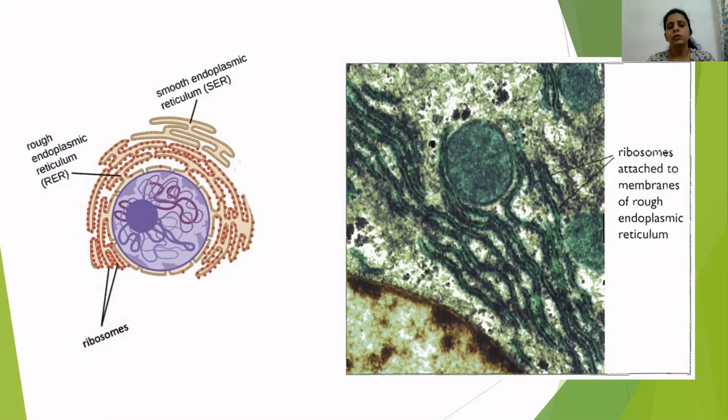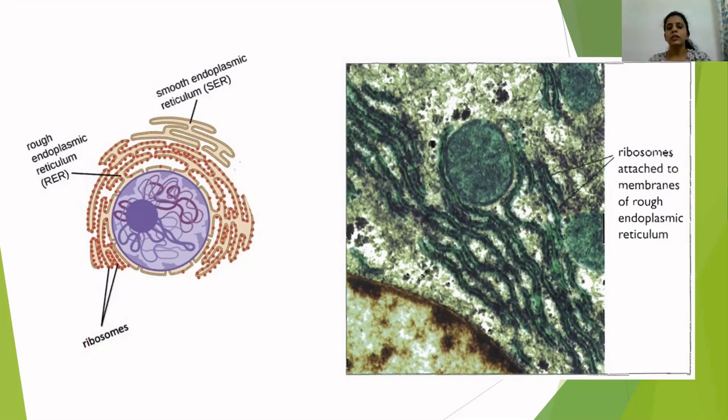You should be able to identify endoplasmic reticulum, mitochondria, ribosomes, chloroplast, nucleus, cell membrane, cell wall, and vacuole. All these structures you should be able to identify in pictures under the electron microscope, or in the normal diagram given in your IGCSE papers. The main purpose of showing you the images is that sometimes in IGCSE question papers, direct images of cells are given, sometimes the real image, sometimes just a diagram. You should be able to identify these parts and label them on the diagram.